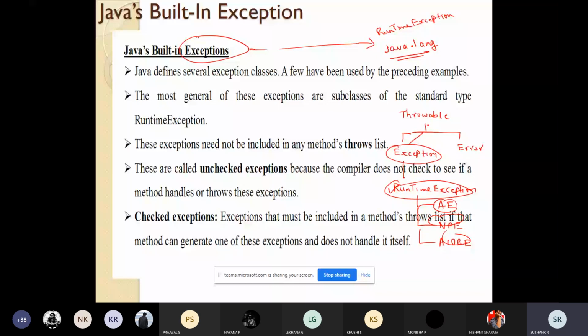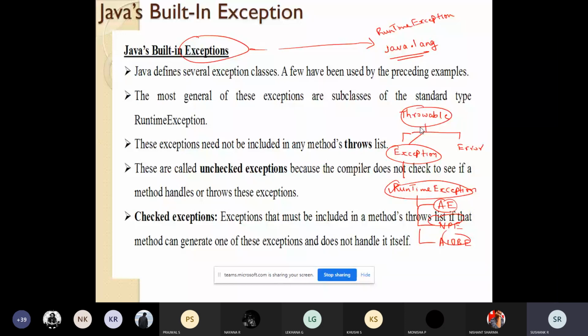So in Java, we have studied some exceptions which were under runtime exceptions. Whatever we have studied till now under runtime exception, like arithmetic exception, null pointer exception, array index out of bound exception, they will come under the unchecked exception.